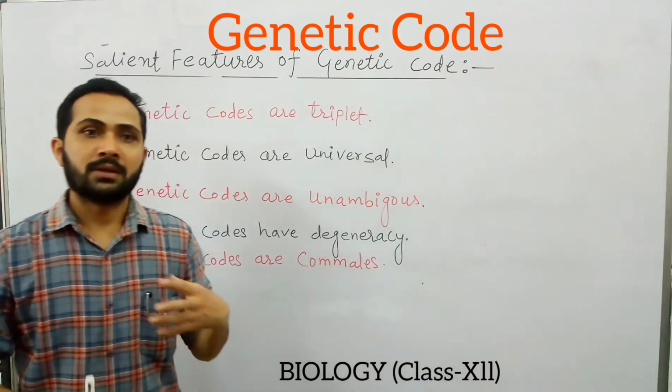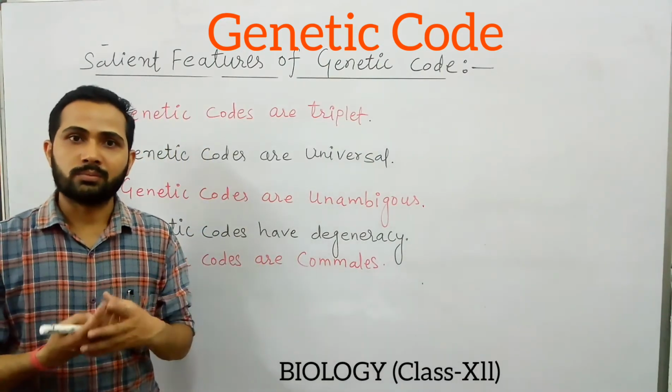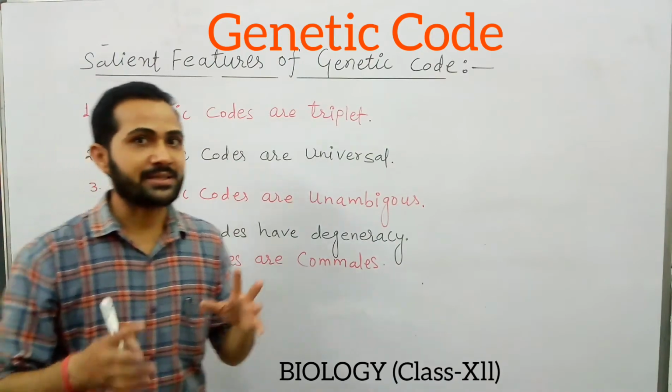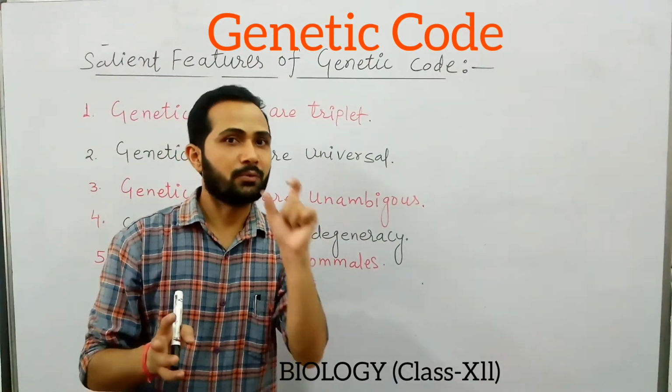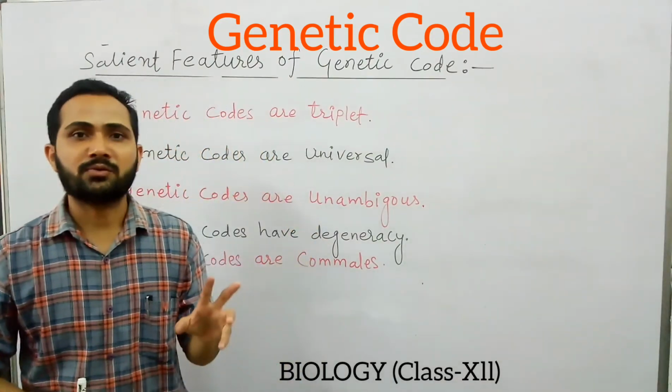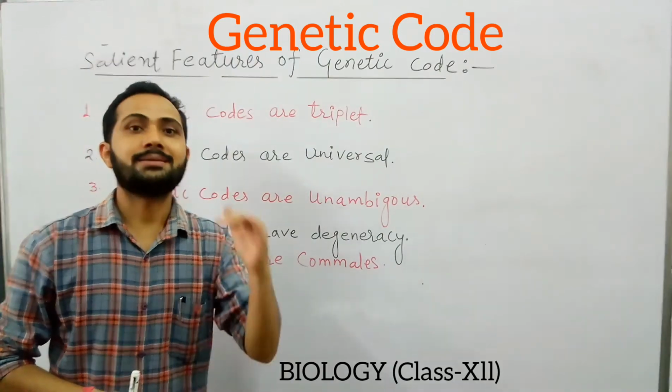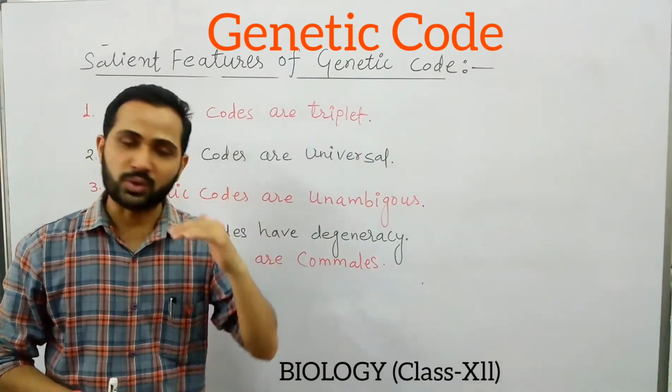They are known as nonsense codons. So what is important? The total number of genetic codes or codons is 64.